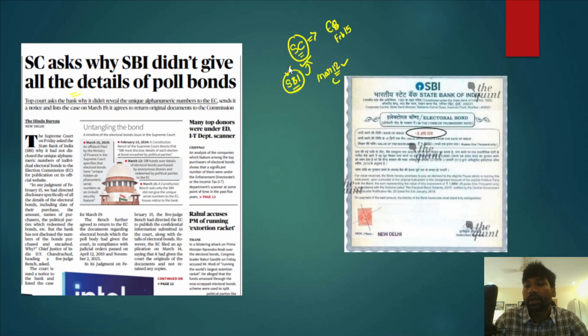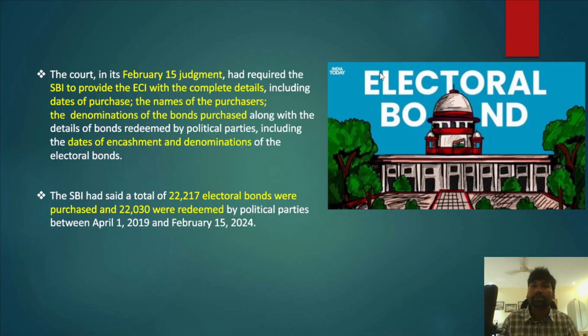This is the issue, and we will understand all those things in a bit more detailed manner. So first understand, the Supreme Court in its February 15th judgment required the State Bank of India to provide the Election Commission of India with complete details with respect to the electoral bonds.